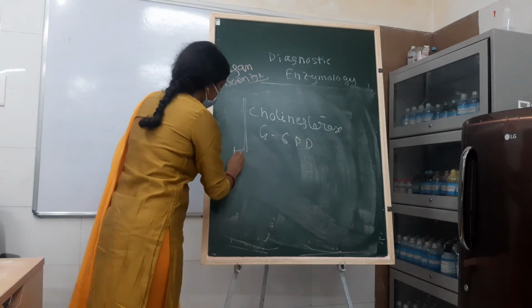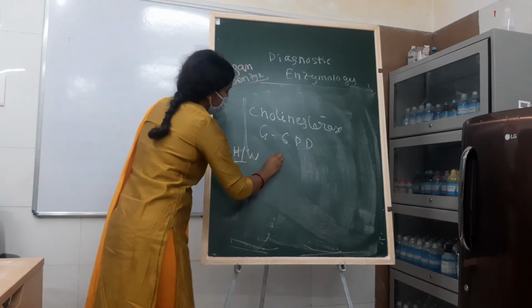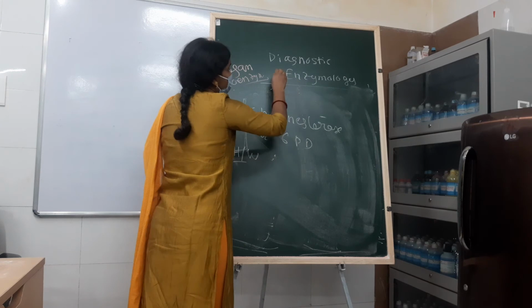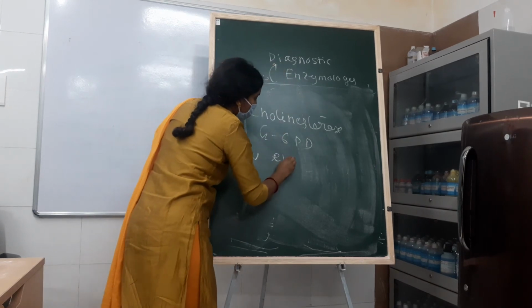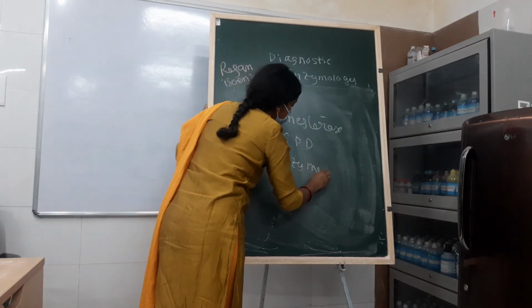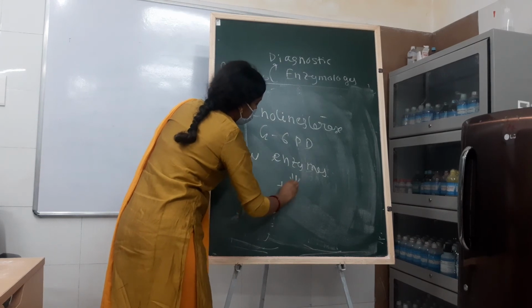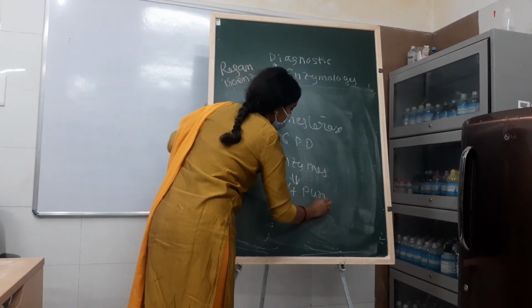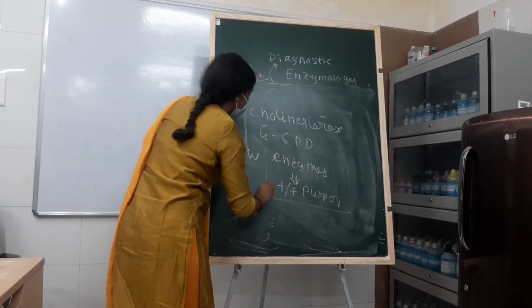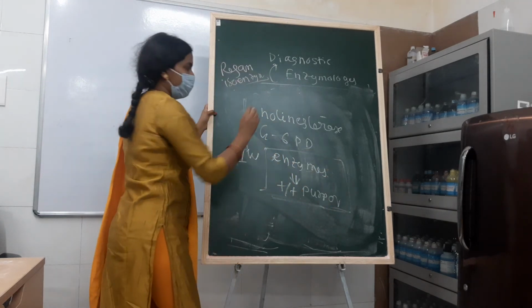Now your homework is this: these enzymes are used for diagnostic purposes. Do you know any enzymes which are used for treatment purposes? So this is your homework: enzymes which are used for treatment purposes.